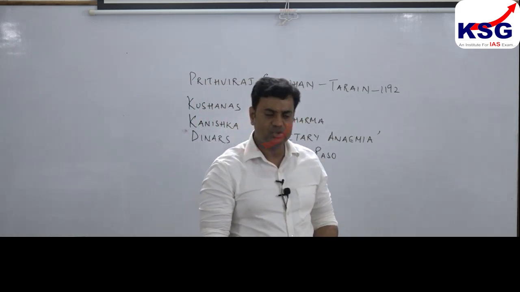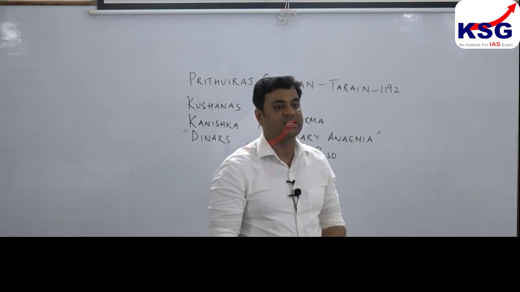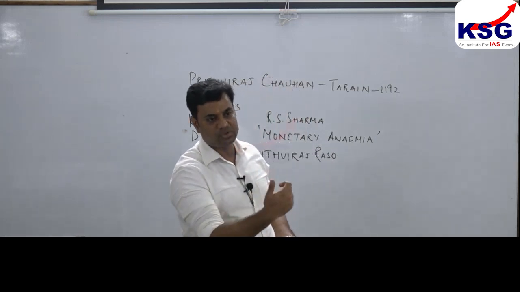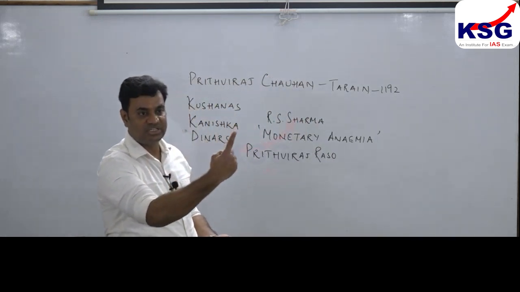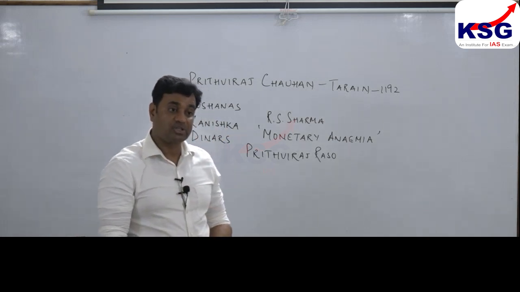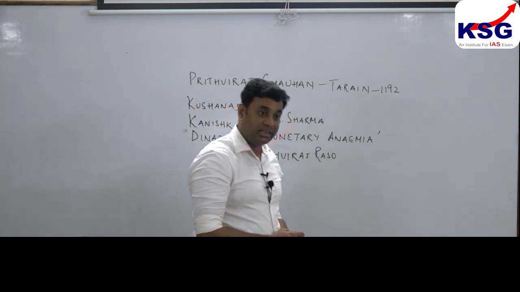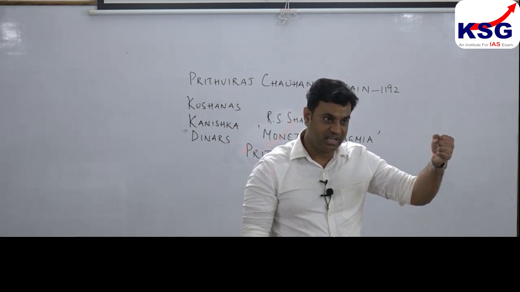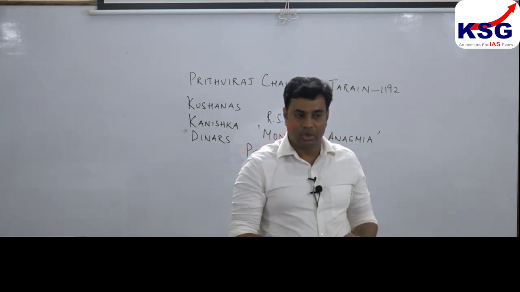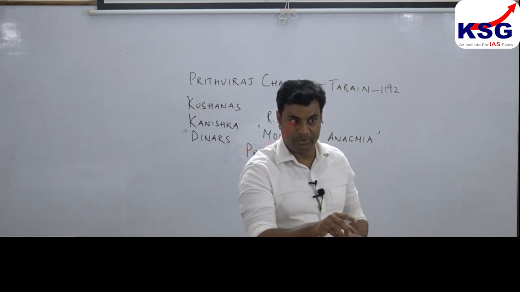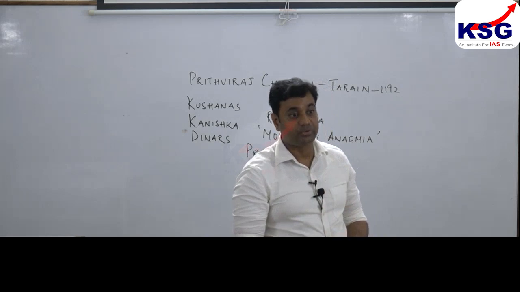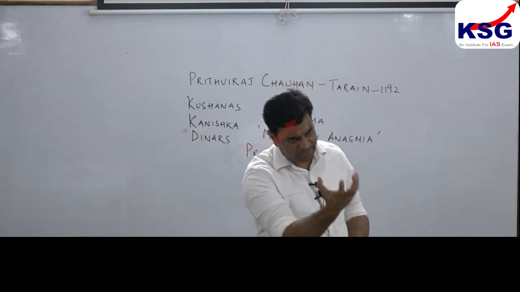Clear? These coins were termed as Nishk and Satamanas. There were different terms used for coins which were used for circulation in definite regions. Clear? Why? Because in the Gupta period, unlike the Mauryas, who maintained centralized control over a large empire, the Guptas could not maintain centralized control because they began to give lands to the feudal lords. That resulted in fragmentation of territory.